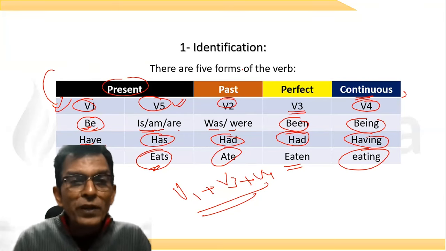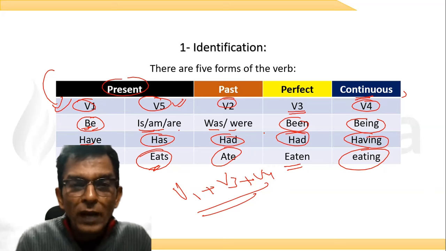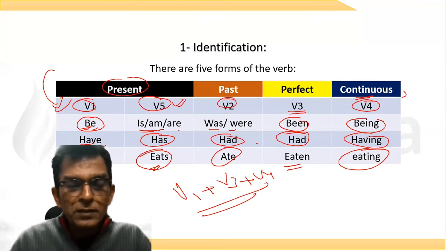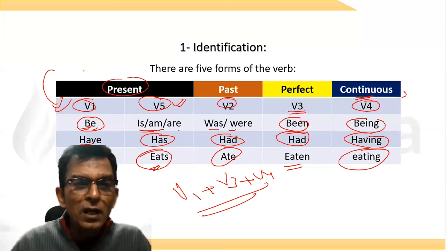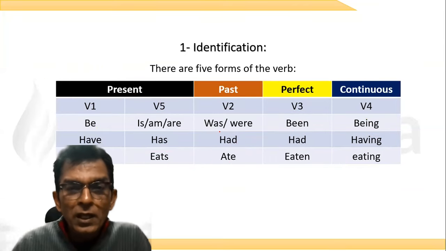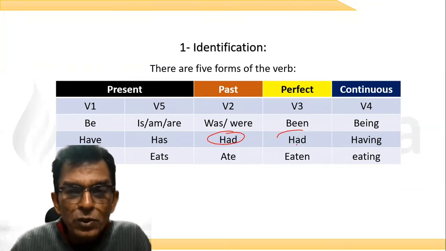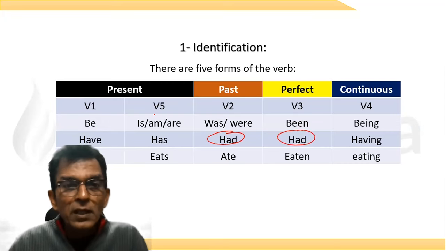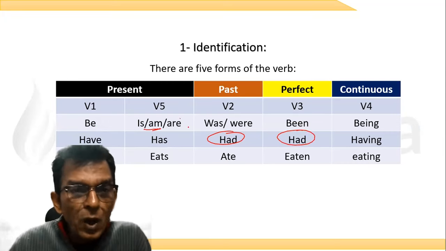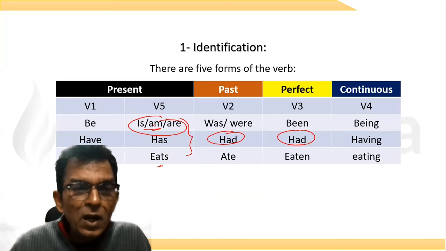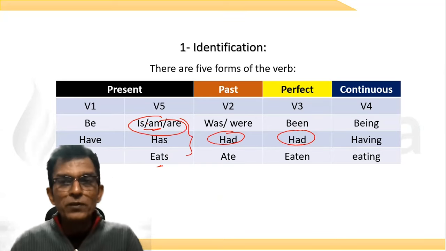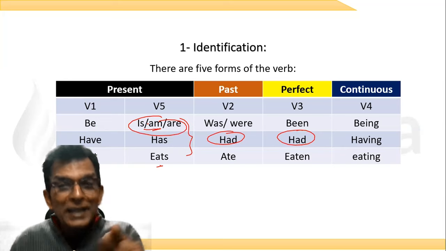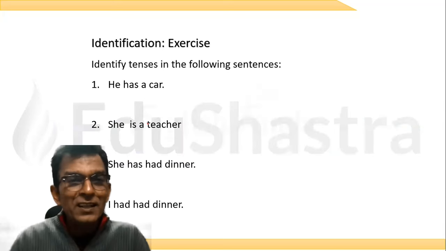Now, before we go further, I want you to keep these verb forms in mind. You see, had also comes in V2 and had also comes in V3. Okay, and these are V5s. All the S verbs are called V5 forms of the verb. Now, I want you to identify some tenses in sentences.